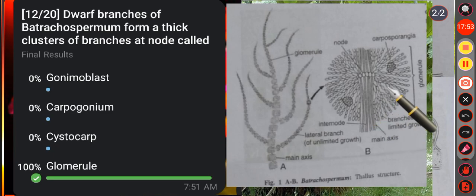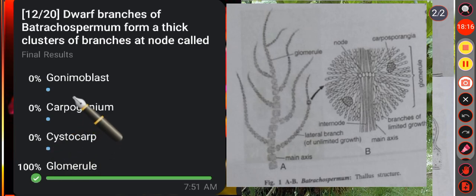The whole of the branches of limited growth present at a node is known as glomerule. Okay. So, all branches in a glomerule are of nearly the same length and they are made up of small moniliform cells which give a beaded appearance to the thallus. So here option D is the correct one.